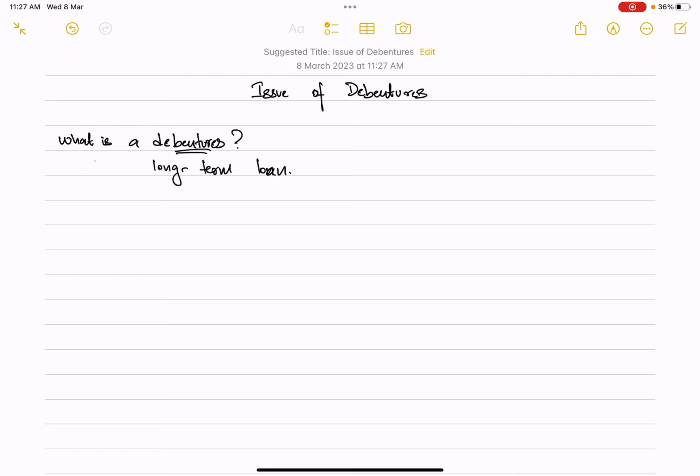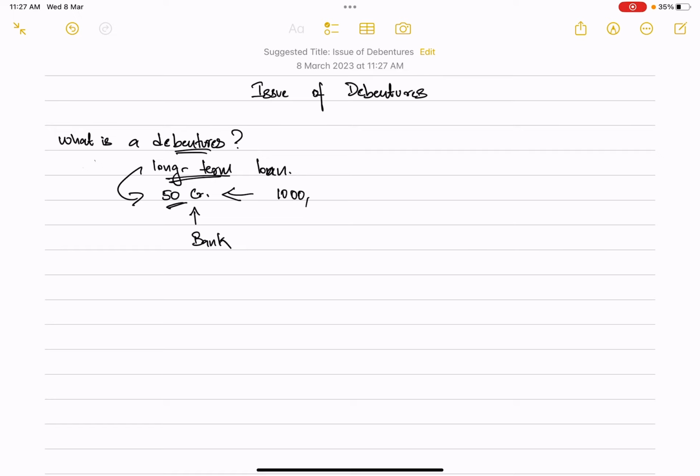Now, the capital requirement of the business, let's say, is 50 crore rupees. Now 50 crore rupees is a huge amount, and you may not be able to collect everything from a bank. So what the company can do is divide this 50 crores into small fractions, let's say units of 1000 rupees.